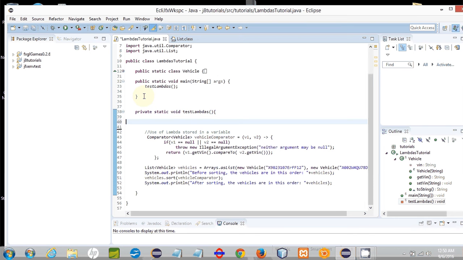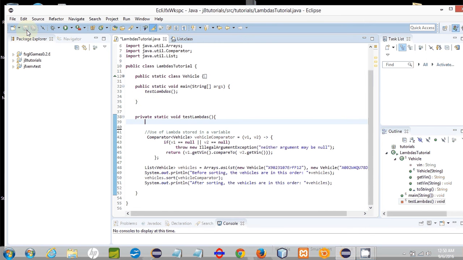So as I said, when you have an interface with a single interface method, even those interfaces that are part of the standard Java library, you can supply an implementation of that interface. In lieu of an anonymous inner class, you can supply it as a lambda expression. And so that's what I've done here. Let's look at how we can use a lambda to implement the comparator interface.